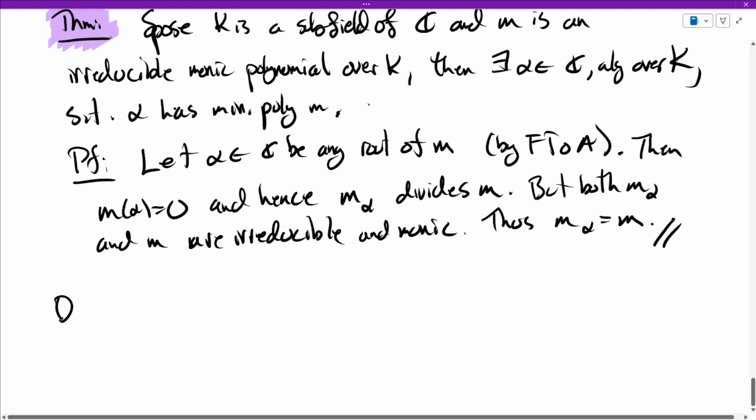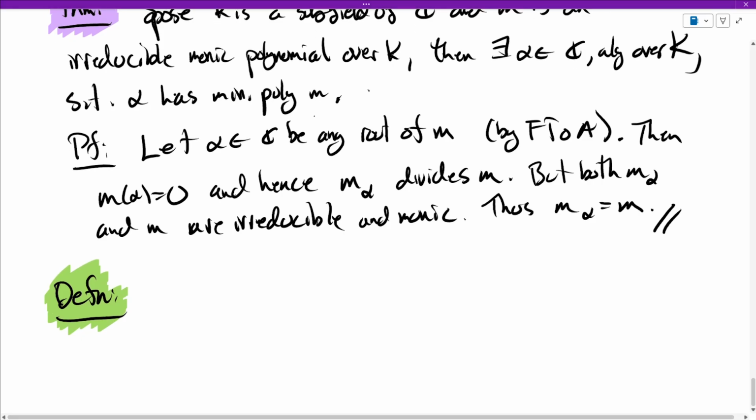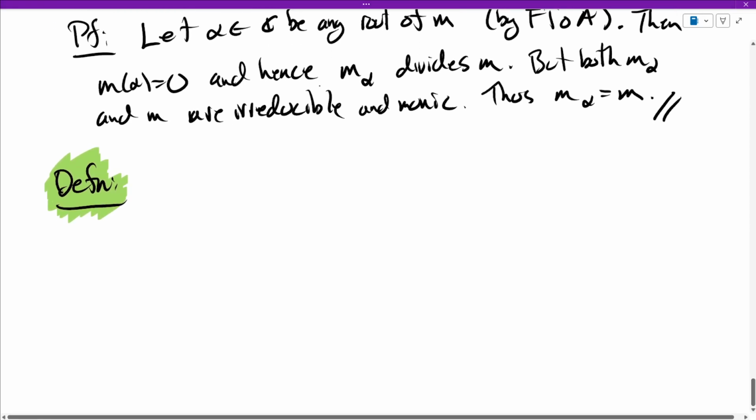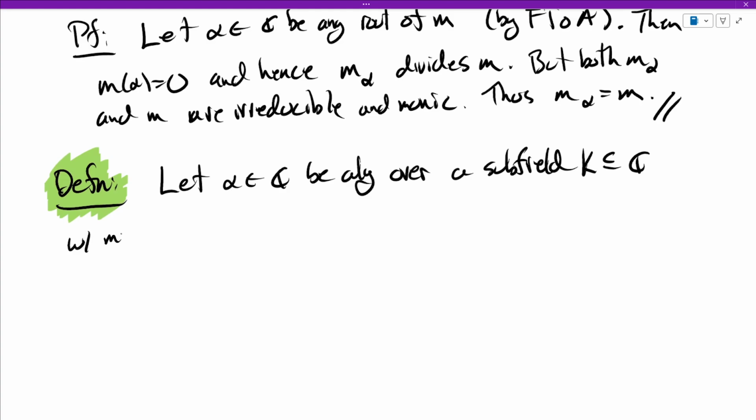So this motivates a definition, and we're going to define a word that you've used probably a lot of your life, but this is the proper definition here. So let alpha be algebraic over a subfield K of C with minimal polynomial M alpha.